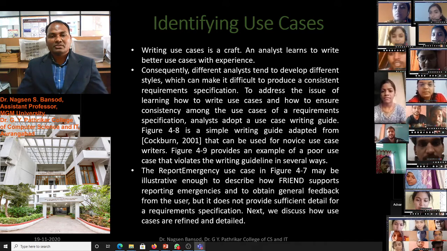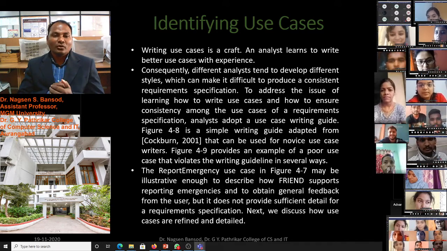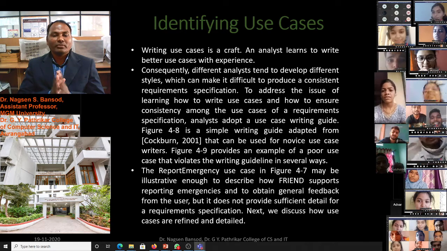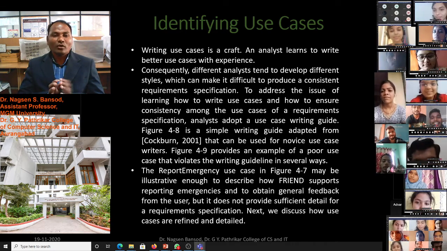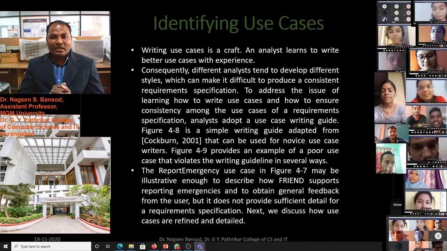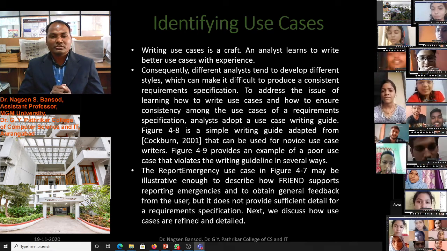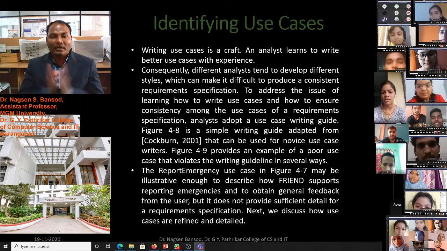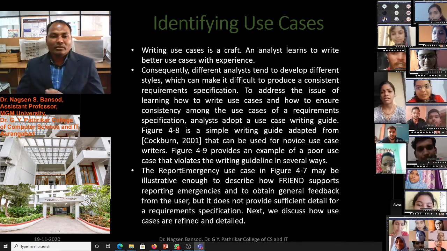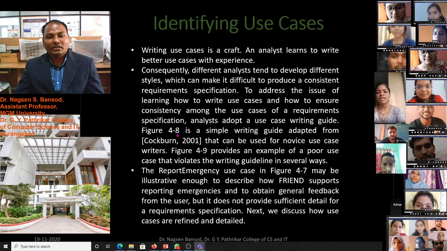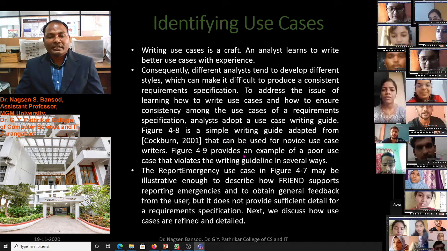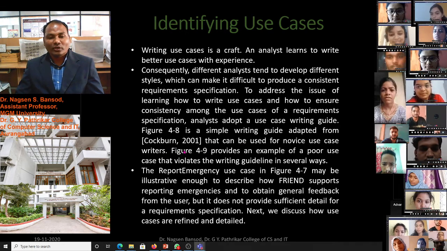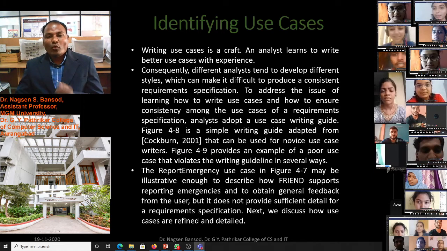Consequently, different analysts tend to develop different styles, which can make it difficult to produce a consistent requirement specification. To address the issue of learning how to write use cases and how to ensure consistency among the use cases of the requirement specification, the analyst adopts a use case writing guide. There is a writing guide given in figure 4.8, a simple writing guide adapted from Cockburn's book, written in 2001, that can be used by a wise use case writer.